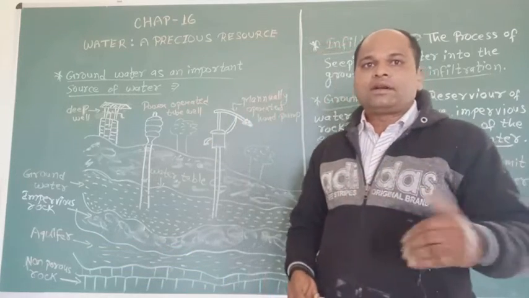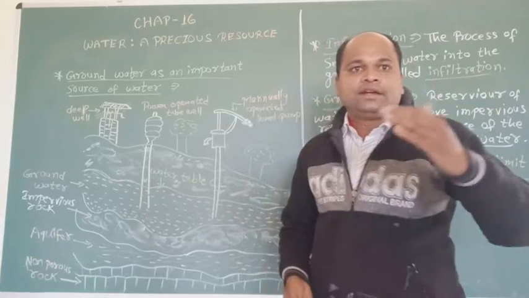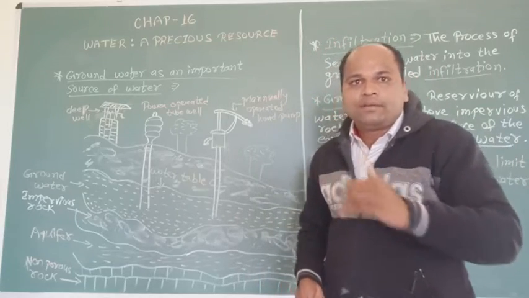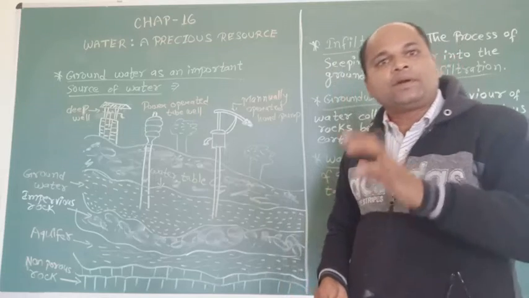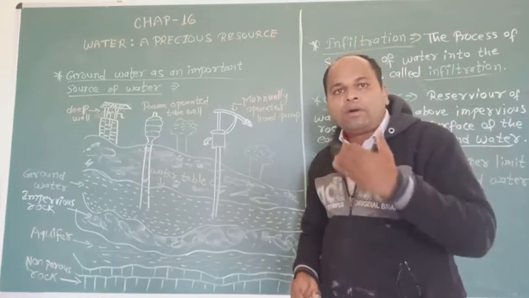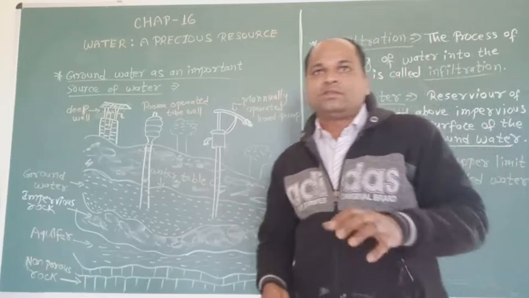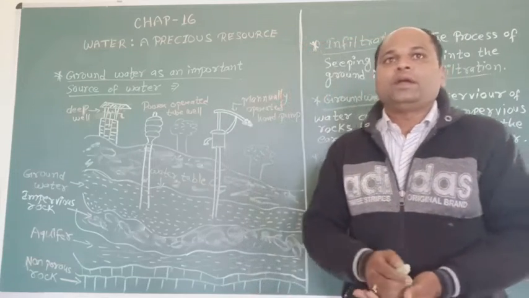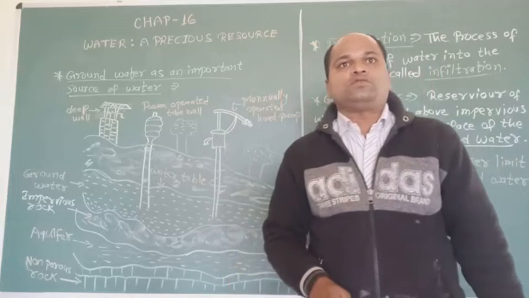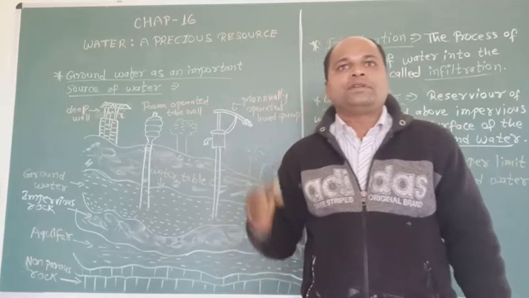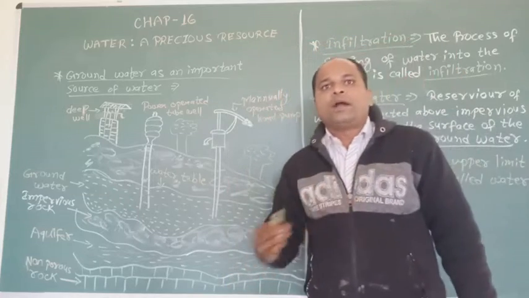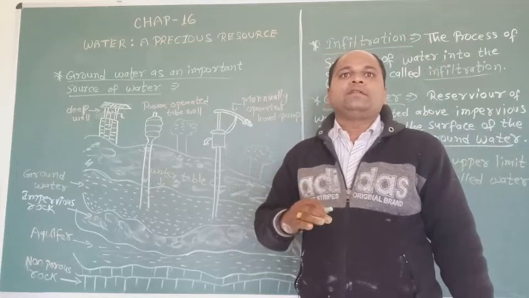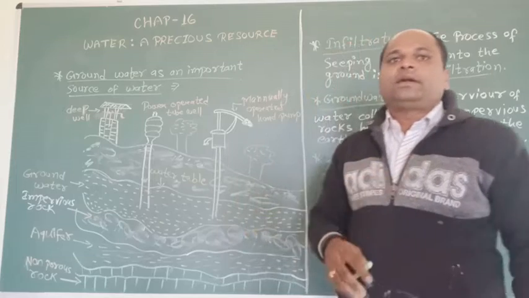Traditionally, groundwater has been utilized by digging wells deep until they reach the water table. Manually operated hand pumps or power operated tube wells are also used to pump out the groundwater. This groundwater is used for household purposes. Groundwater provides moisture to the soil, which helps in the proper growth of plants.